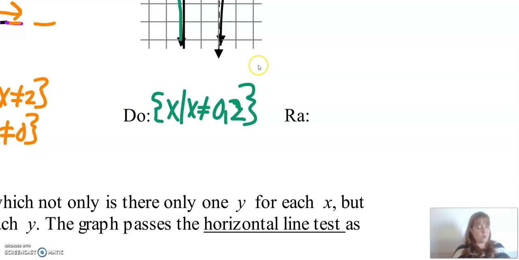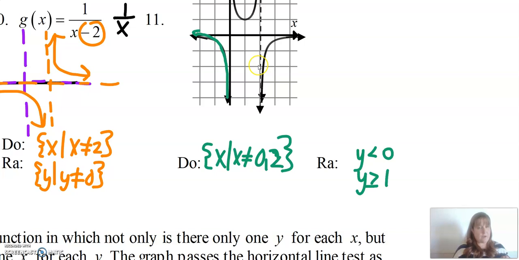So I know that y can be less than 0, but it can't be equal to 0, right? Because there's an asymptote there. And then y is also greater than or equal to 1. All right. The other way I could write this is negative infinity to 0, comma 1 to